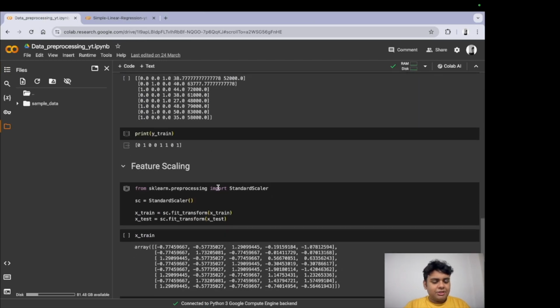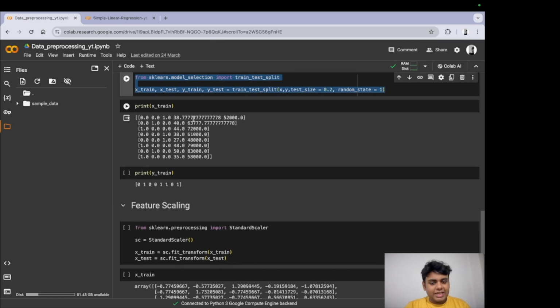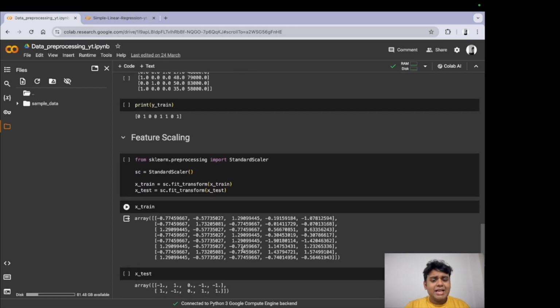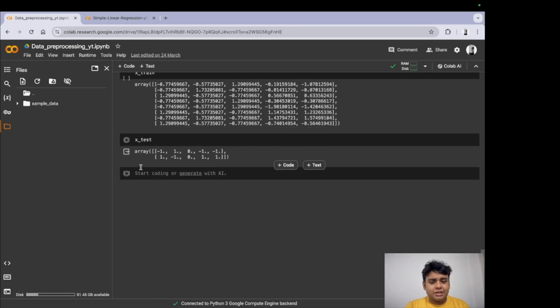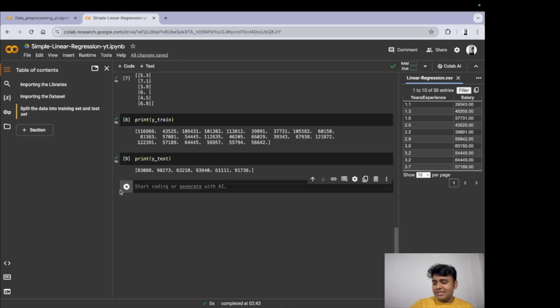What's the next step? Feature scaling. Now, do we need to do feature scaling? Are we comparing anything? I don't think so, because feature scaling needs to be done when the values are not comparable. Like we had this value here, this does not need to be compared. We do not need to compare anything. So feature scaling is redundant. And like that, we complete a part of data pre-processing.